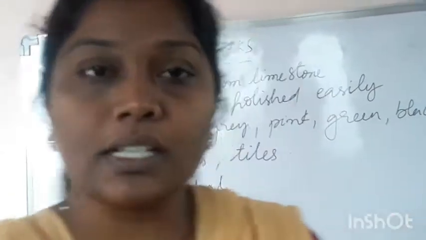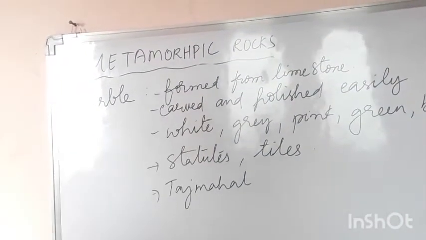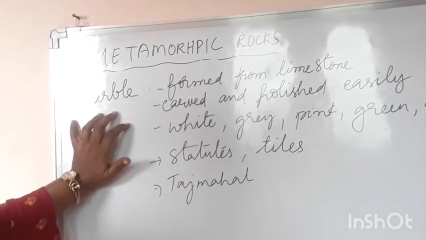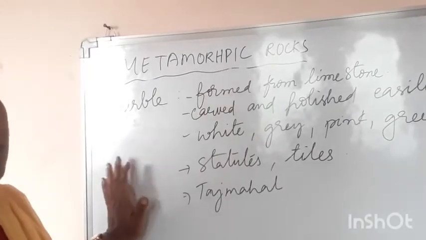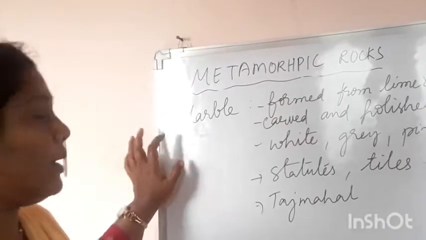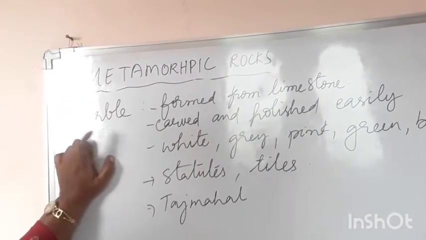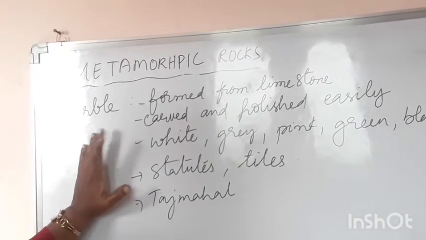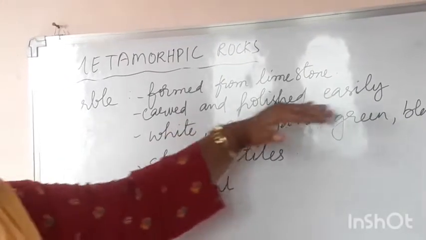And children, firstly we will talk about the marble. What is this marble? The marble is a derivative of limestone. M-A-R-B-L-E, marble. The marble is formed from the limestone. It is carved and polished easily.